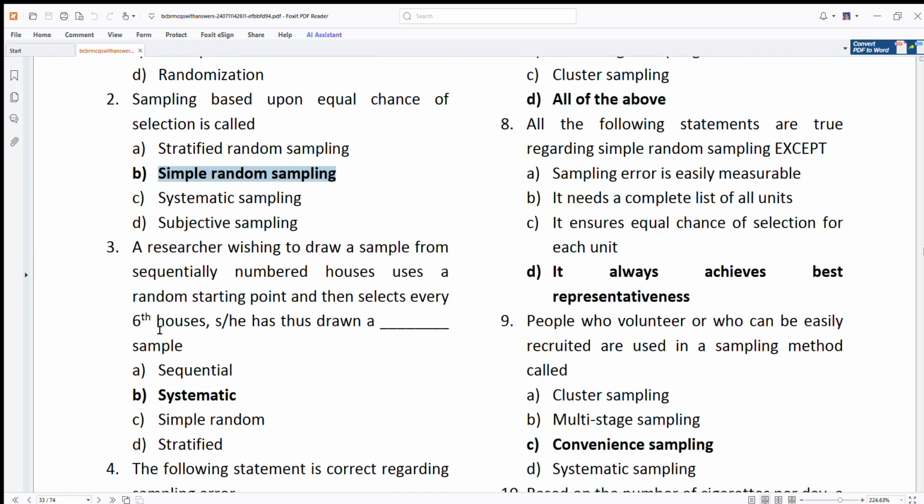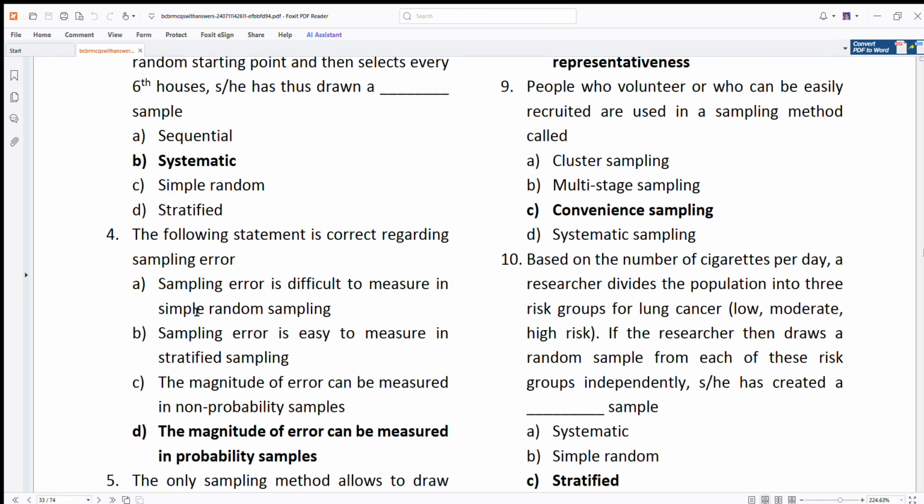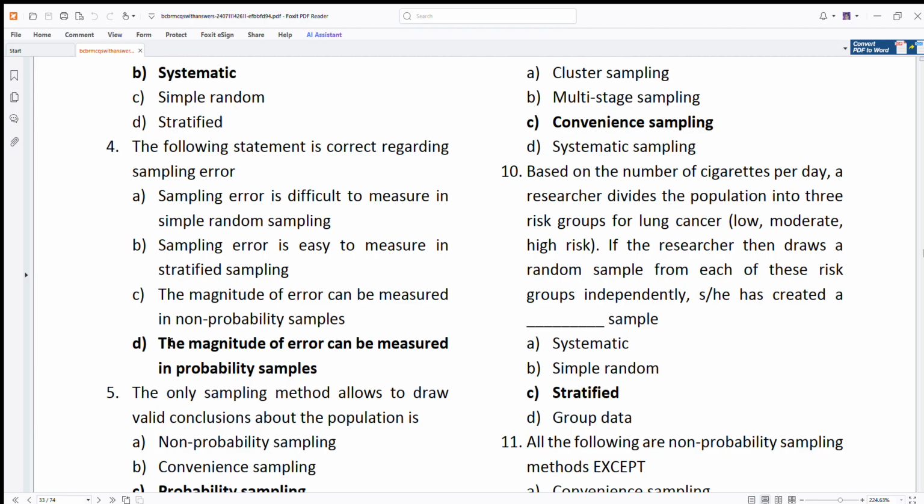We should draw a sample from sequential number 6, the nth house. That is systematic sampling. Do you remember, nth house. The following statement is regarding sampling error: the magnitude of error can be measured in probability samples. Yes.